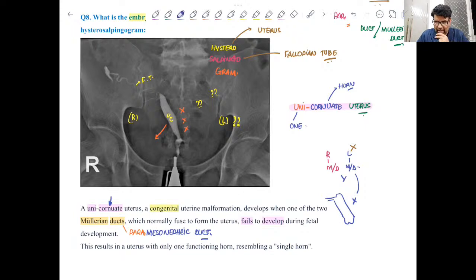And if someone asks you what is the embryological basis of unicornuate uterus, you will say that the Mullerian duct or the paramesonephric duct of the side on which we don't see any impression is absent. Clear? Again I am repeating, absent. Right? So absent Mullerian duct will give rise to unicornuate uterus.